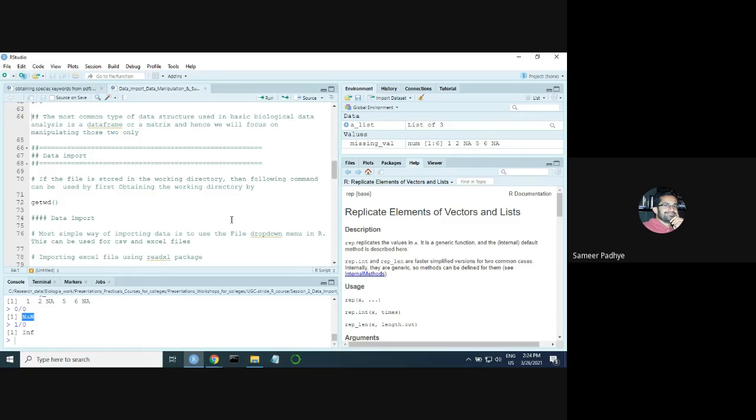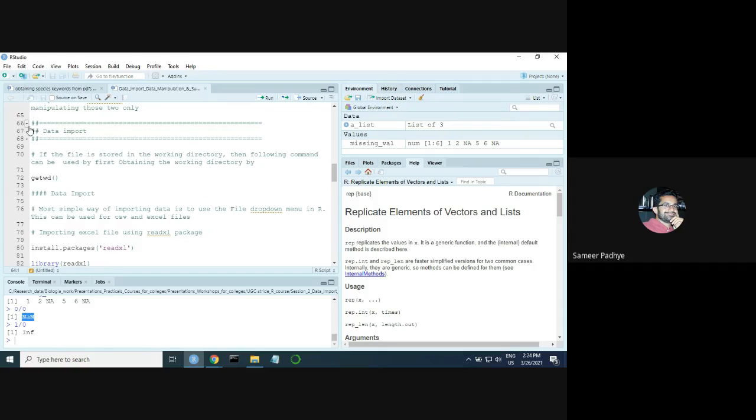I'll give you an example of a couple of them at the end of the session. Now we'll look at the most critical part of your session, which is importing data. As I said yesterday, 99.9% of the time you will be working with your own data sets. Whatever data you collect in your experiments or projects is the data that you'll be analyzing.